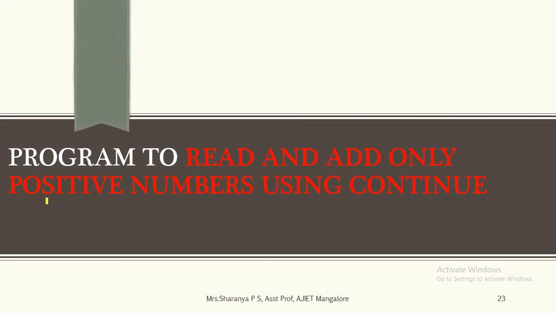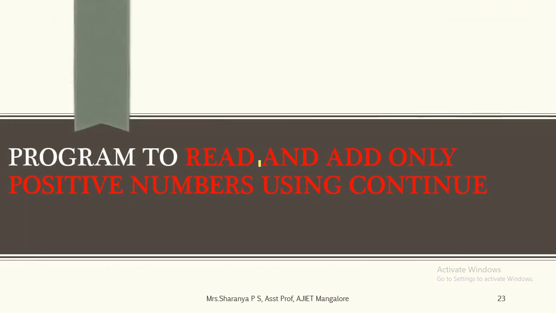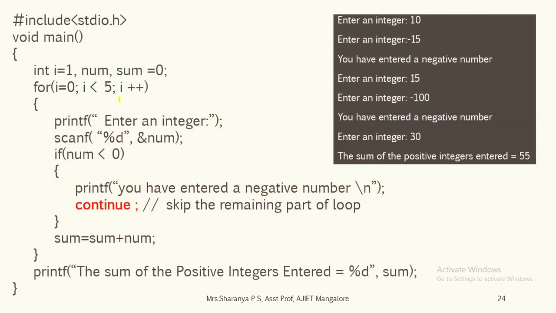Read and add only the positive numbers using the continue statement. As the question says, we have to read a set of numbers and print which numbers are positive and which are negative.